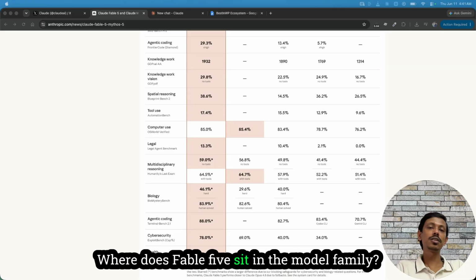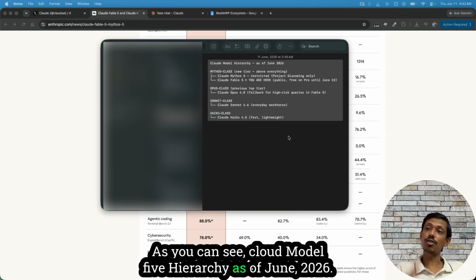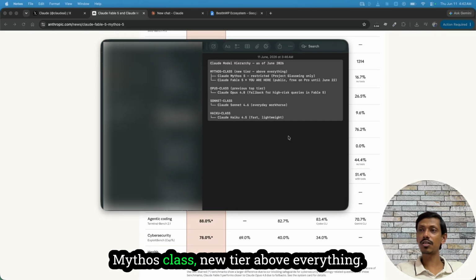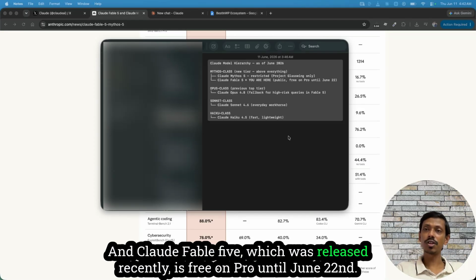Where does Fable 5 sit in the model family? Let me make this clear. This is the hierarchy as you can see. Claude Model 5 hierarchy as of June 2026. Mythos-class, new tier, above everything. Claude Mythos 5 is restricted, Project Glasswing only. And Claude Fable 5, which was released recently, is free on Pro until June 22nd.